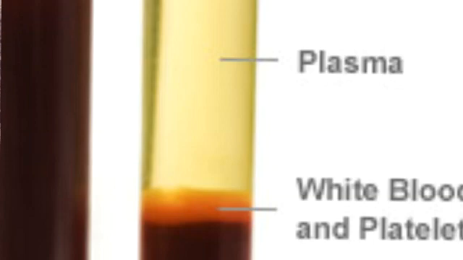Then in plasma, three components are there: water, proteins, and other factors. 90 to 92% of plasma is made up of water.